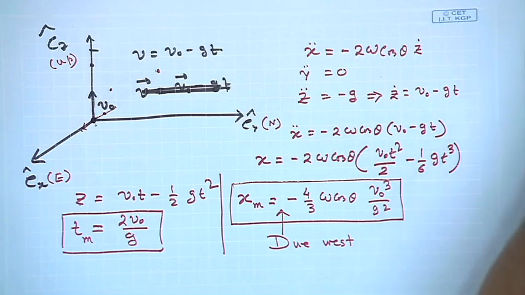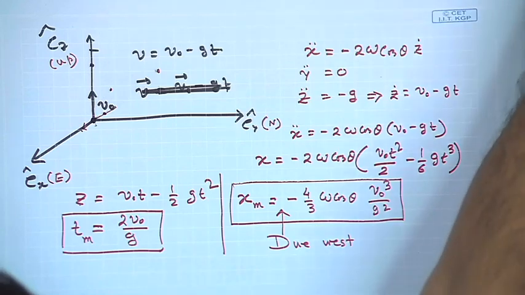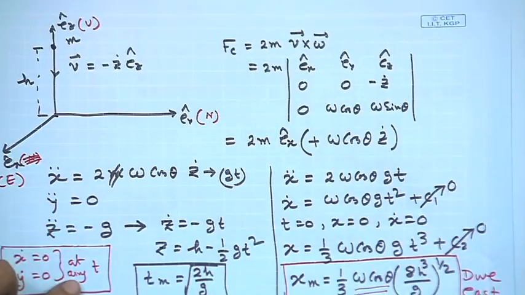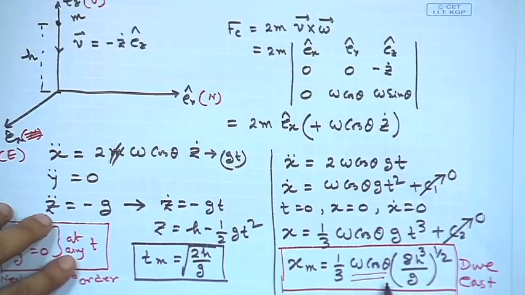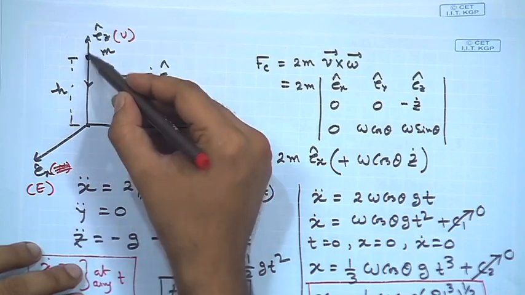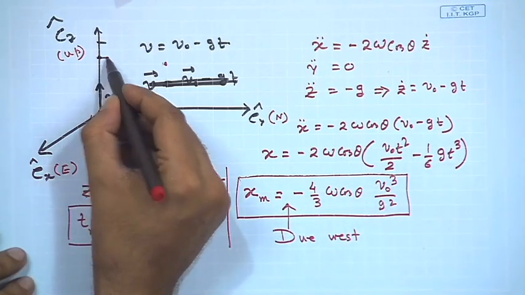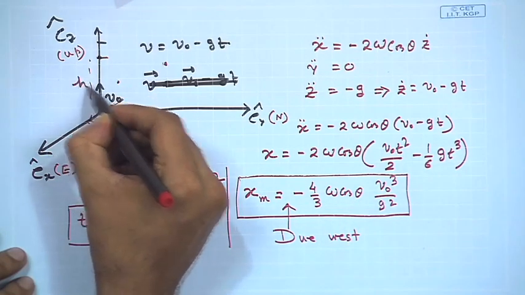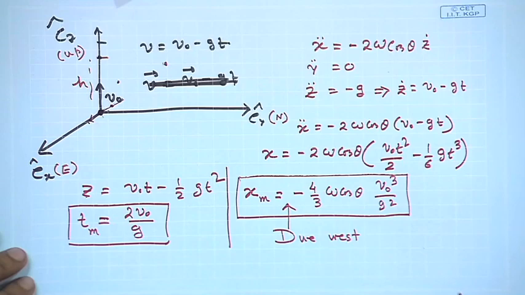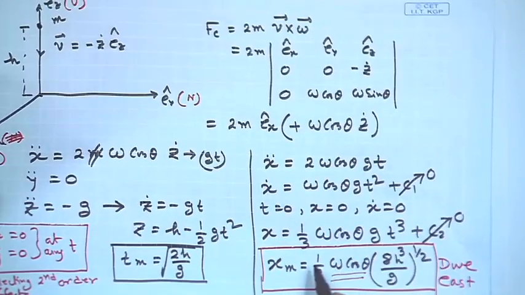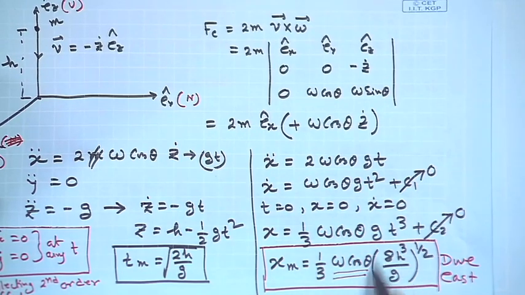Now, before we finish, we can quickly look at this problem once more, at this particular expression for x m, which was the case when the particle was dropped from a certain height. By the way, if you find out the maximum height h and reduce this expression in terms of that, you will find that it is exactly 4 times this expression, with a minus sign here.